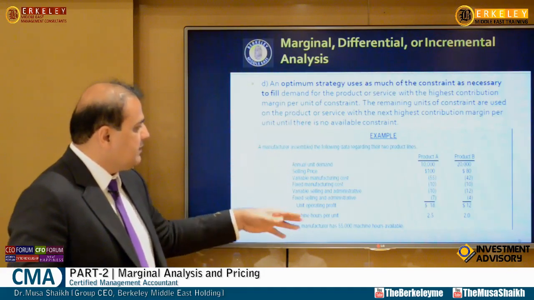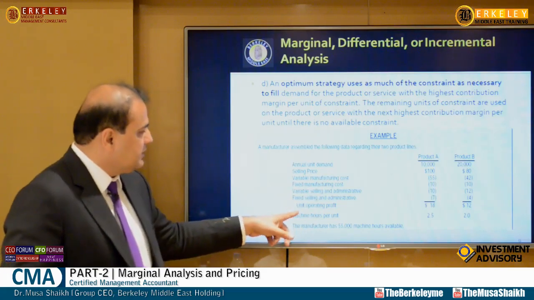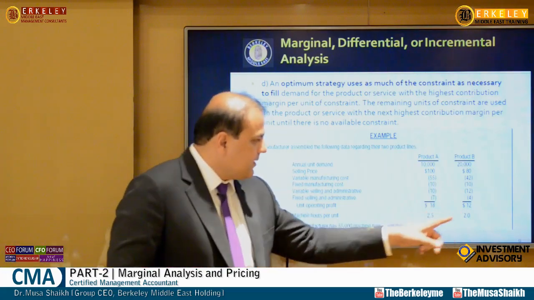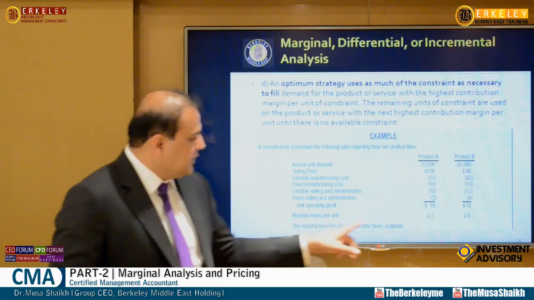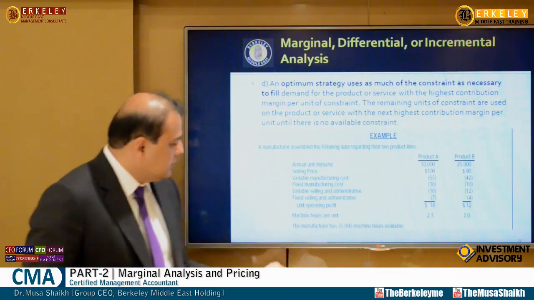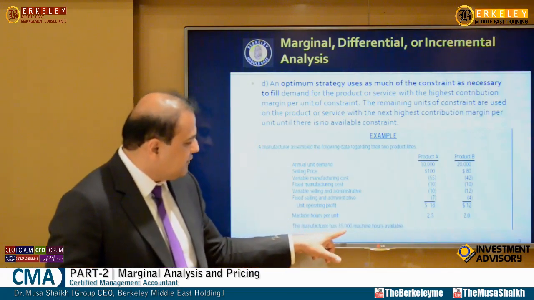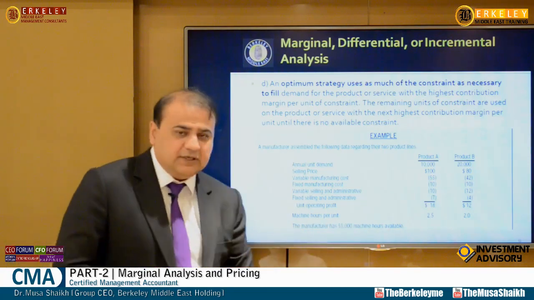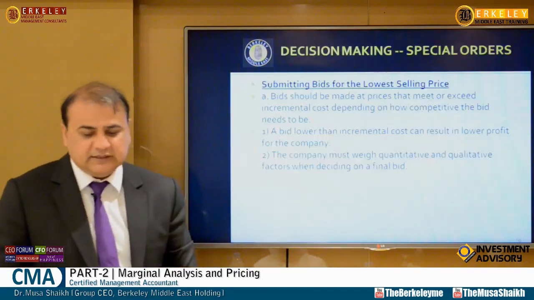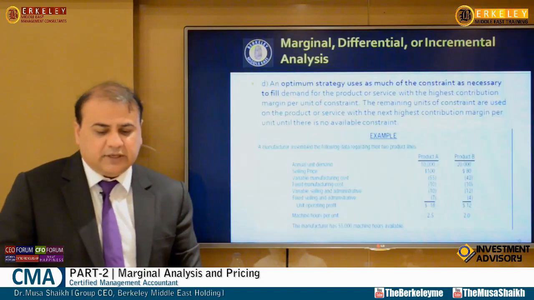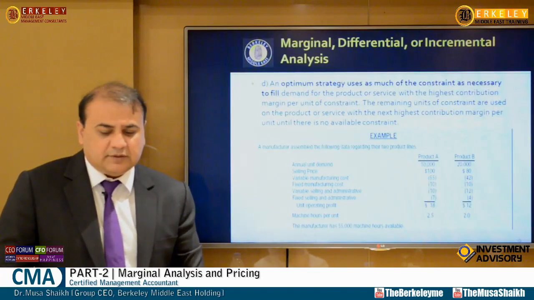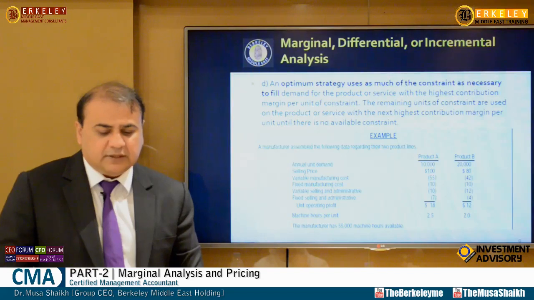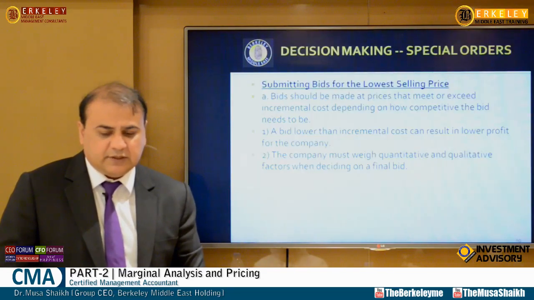Here you can take one example. There are products A and B. You can see operating profit here, and machine hours per unit are 2.5 and 2. It says manufacturing has 55,000 machine hours available. This is an example, so we can solve it for certain questions. When it comes, I will explain.